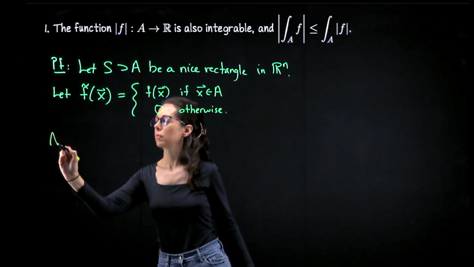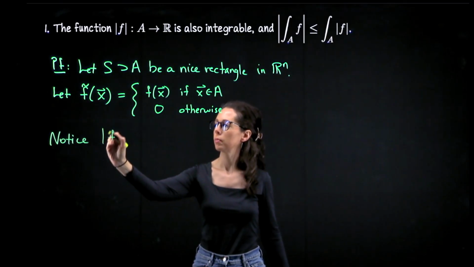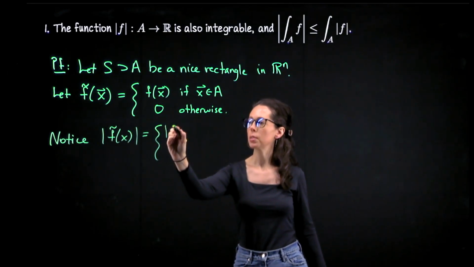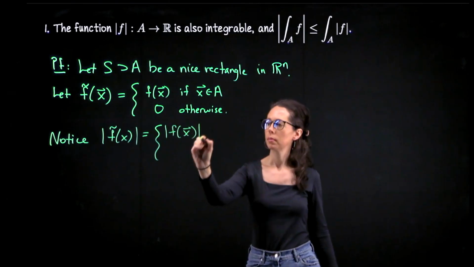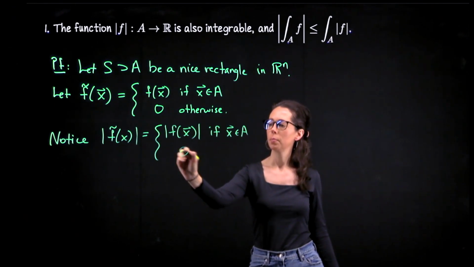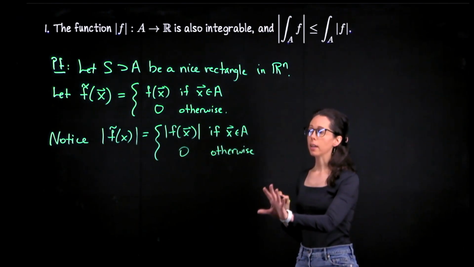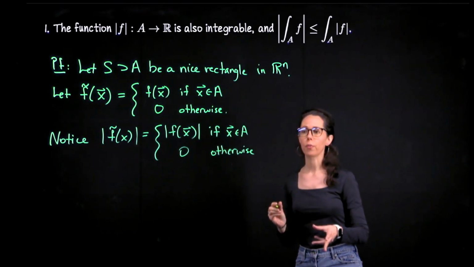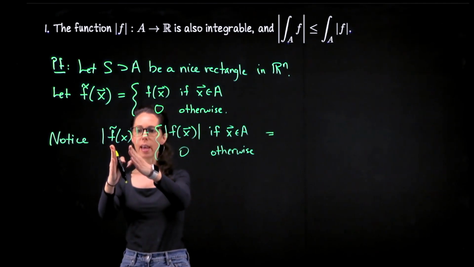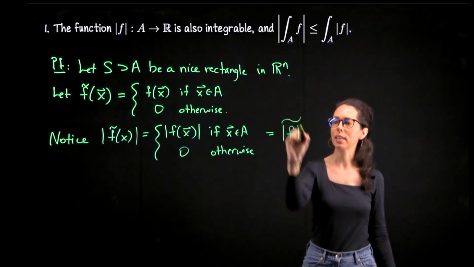Notice if I take the absolute value of this function, then by the way that we defined it, that would be the absolute value of f of x if x is in A, and the absolute value of 0 otherwise. And this is exactly how we need to extend the absolute value of f. So here it's like a composition of operations. So first extend f, then take its absolute value. Now we want to reverse that. Take the absolute value of f and then extend that.